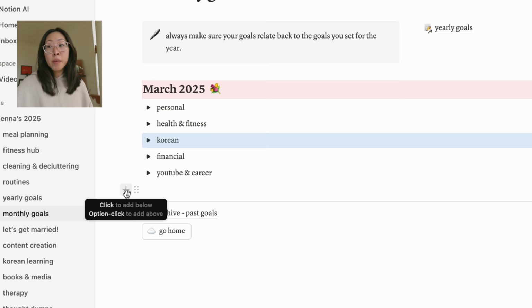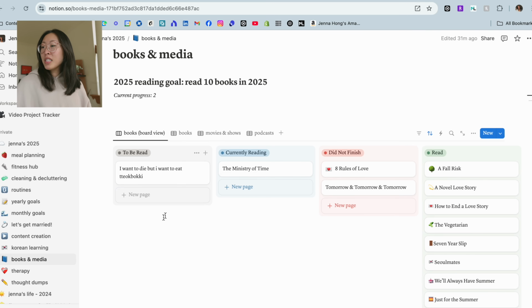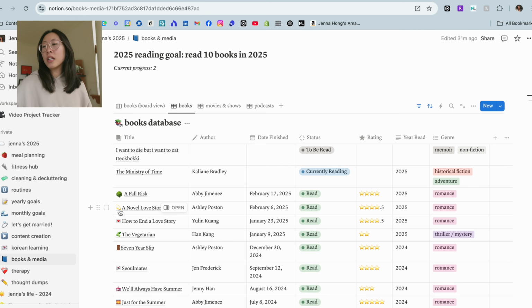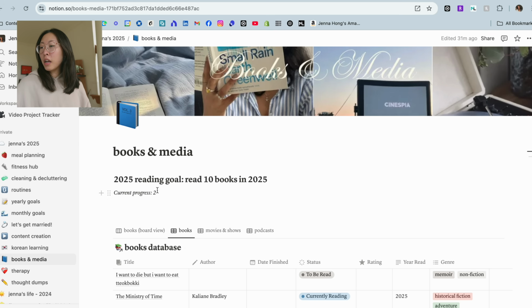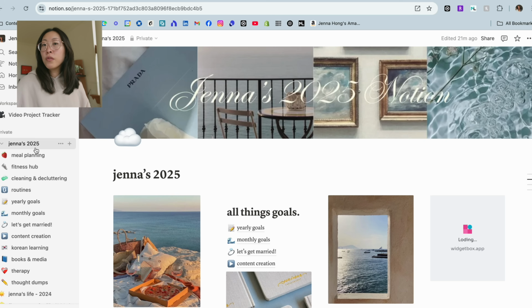I breezed by them. I want to show you guys quickly my books and media update. This is how everything is looking. I'm currently reading The Ministry of Time. I forget if I mentioned that, but I'm a third of the way through and I really don't like it that much. So I'm trying to see if it's worth finishing, but I do have A Fall Risk and A Novel Love Story on here. And this is what I rated them. Isn't it so nice to see everything we've read? Oh wait, and then I can update my progress actually. I've read 4 books. Okay, that is everything for my Notion.